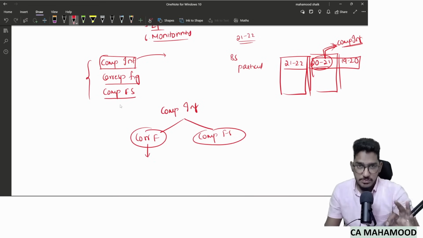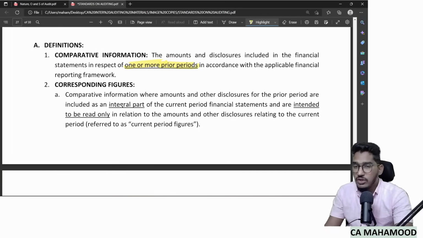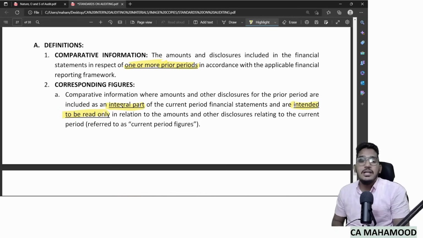Corresponding figures, if you read the definition, is a kind of comparative information included as an integral part of the current period financial statements, intended to be read only in relation to amounts and other disclosures relating to the current period. Sir, what does that mean, sir? Corresponding figures means that kind of comparative information which has to be read only in relation to current year's figures.